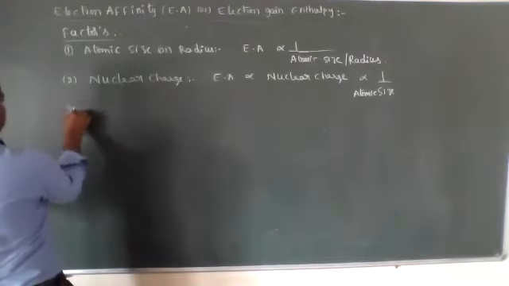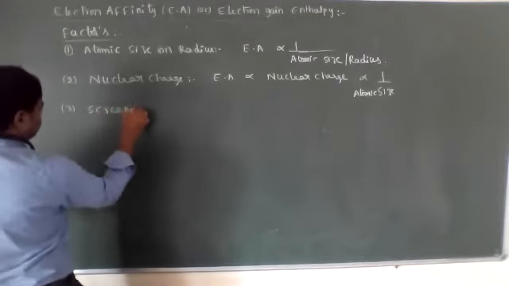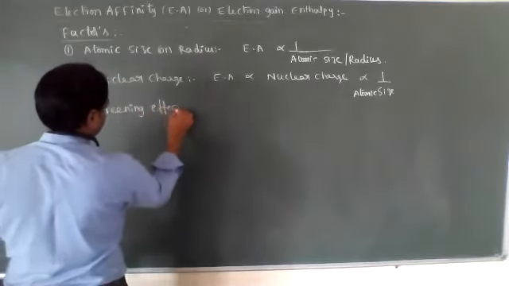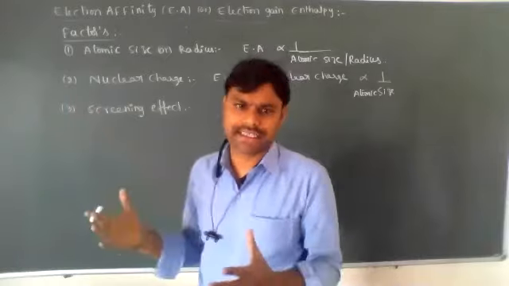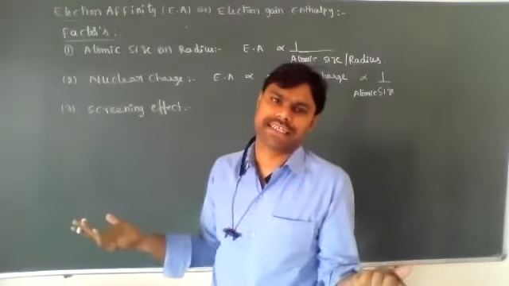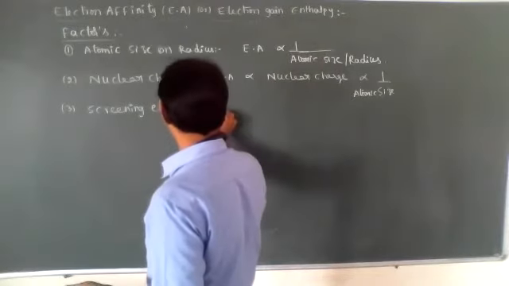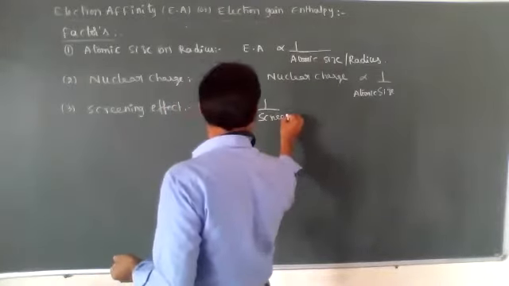Now the third one is the screening effect, or shielding effect. If the screening effect increases, then the attractive force of the nucleus on the valence electrons decreases, and obviously electron affinity will decrease. So electron affinity is inversely proportional to the screening effect.